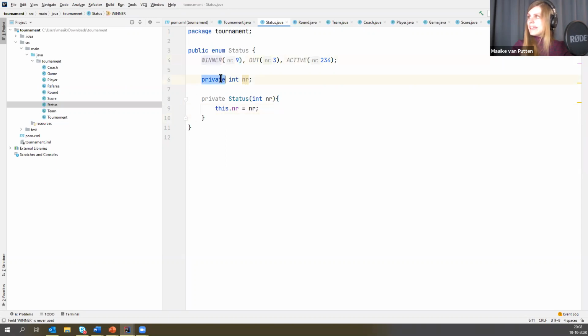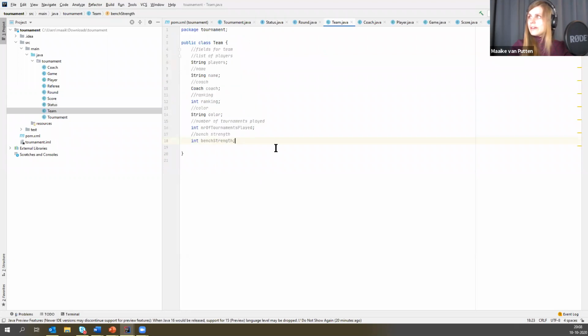So I gave my enum a property, and then I gave all the enum values a value for that property. And here I'm just saying what needs to happen when the enum is created. That's all. So this is the code that runs in order to create the enum. And it's creating the enum with a 9 here, with the 3 there, with 2, 3, 4 over here. So I'm just going to leave this in. Don't worry too much about it if you kind of missed it, but you will have to know this eventually.